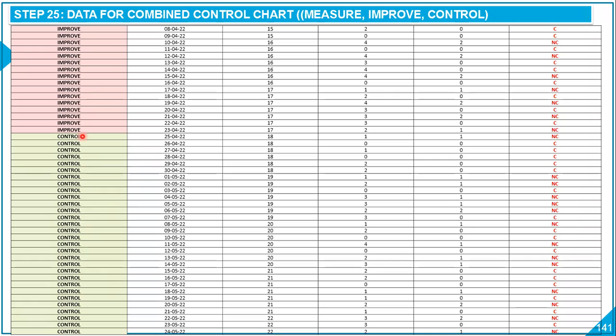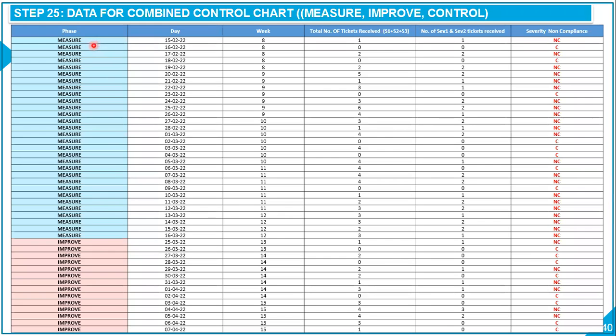So you could see in this column of phase, every single word is in capital letters, and we need to ensure that there is no space after the last letter of each word, right? So whether it's the word measure, or improve, or control, we need to ensure these words are in capital letters and there is no space after the last letter of each word. So all we need to do is just pick this column, that is the phase column, the day or date column, as well as the severity non-compliance column and paste it into the tool.